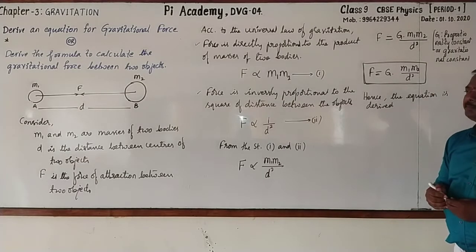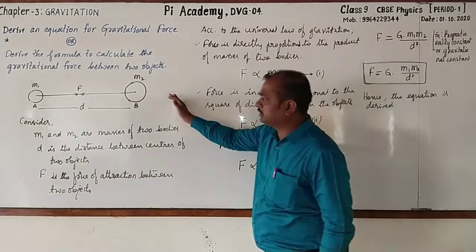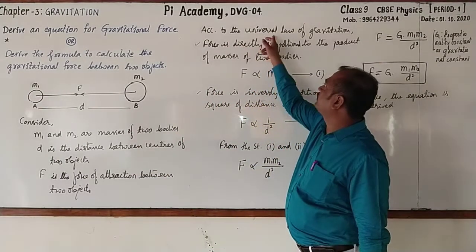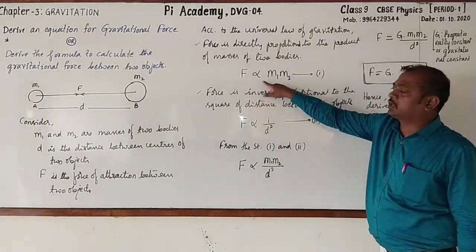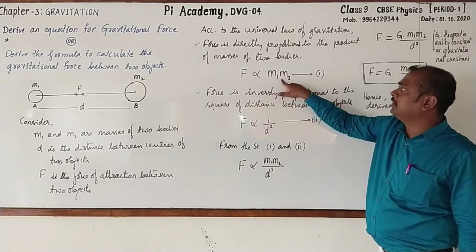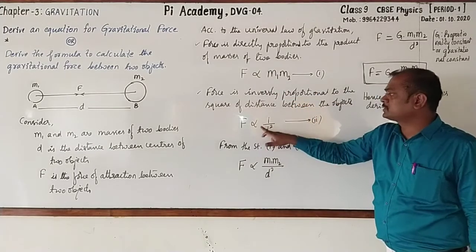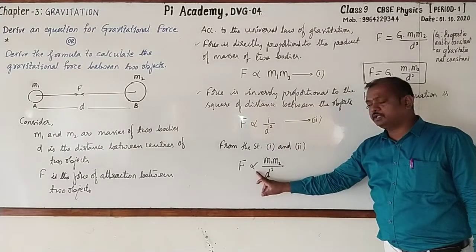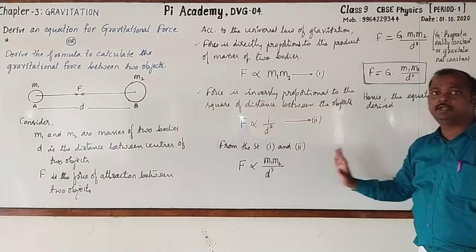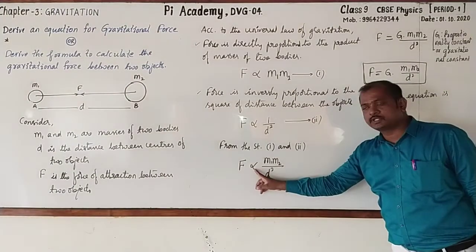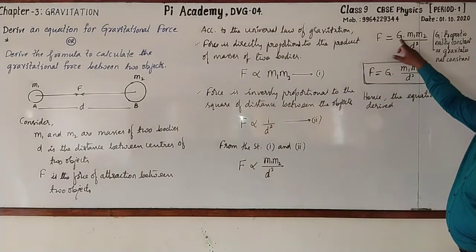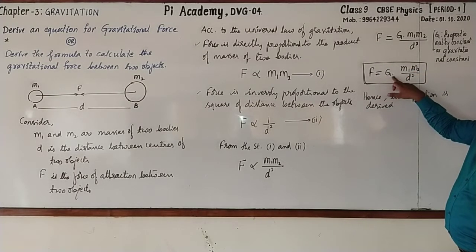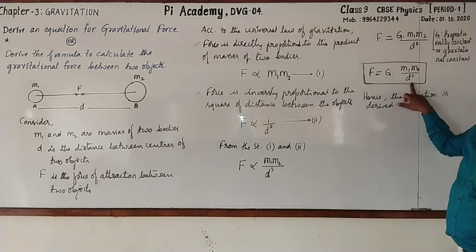So very simple derivation. First you will draw the figure, then you will write the terms, then after that you will go for using the universal law of gravitation. According to that you will write F is proportional to m1 m2, then F is proportional to 1 by d square. Using both the statements we can write F is proportional to m1 m2 by d square. Then you will remove the proportionality by assuming the proportionality constant G. Then the formula will be F is equal to G into m1 m2 by d square.